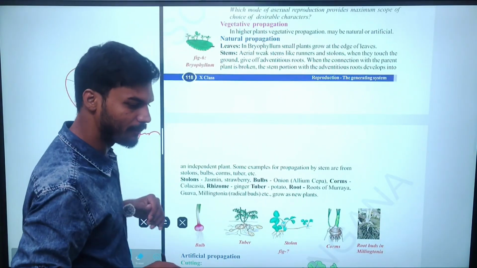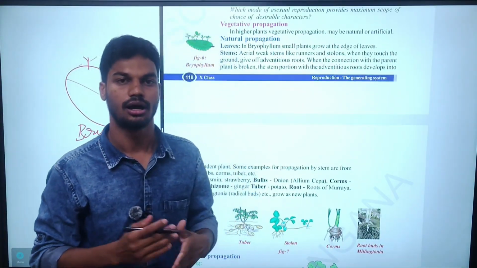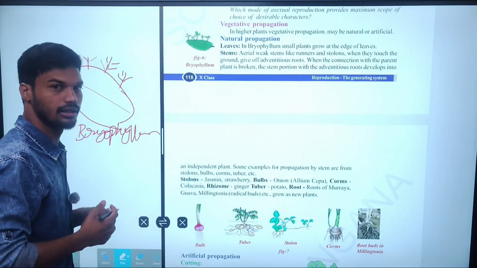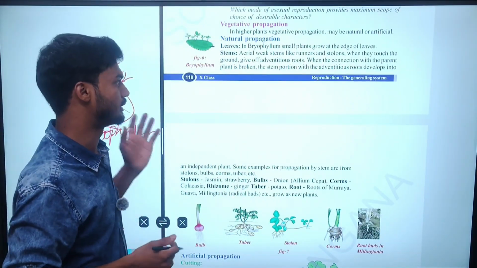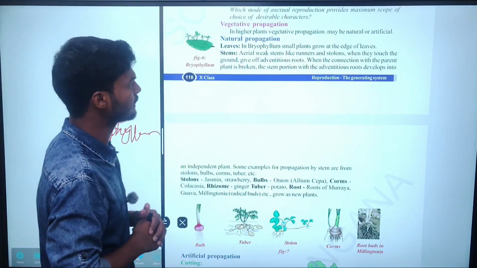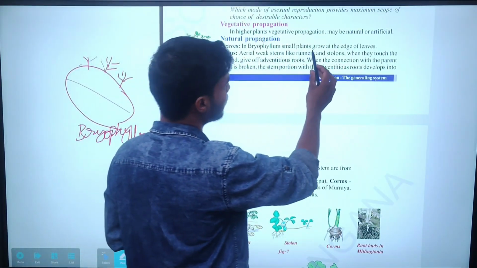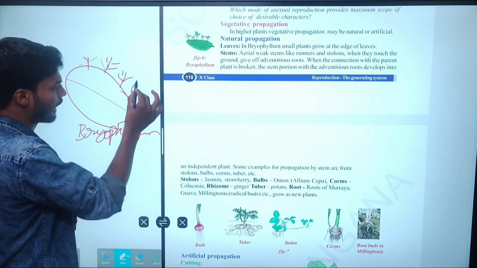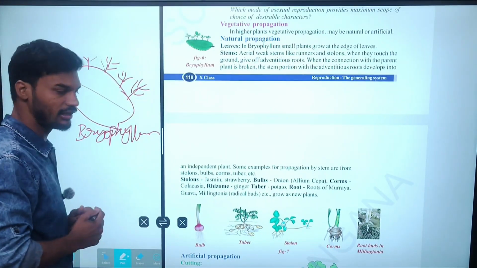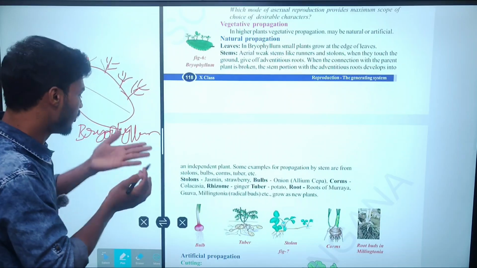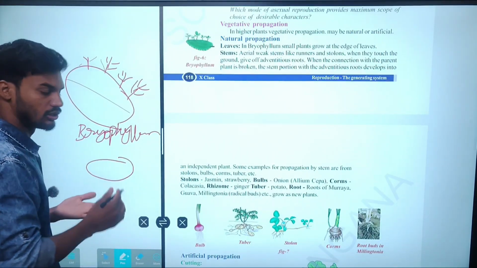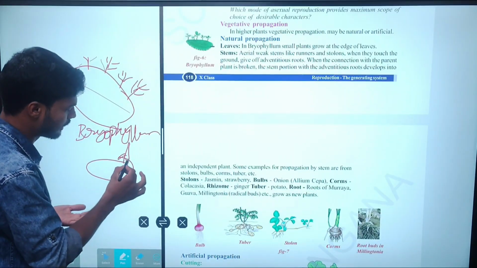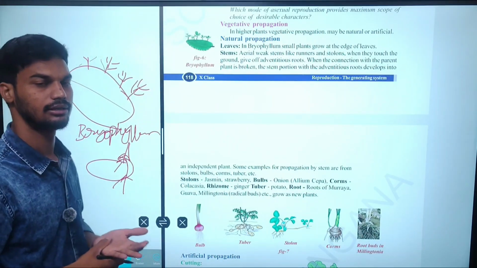These plants are mostly found in moist atmospheric conditions, in regions abundant in water. We can see these Bryophyllum plants. In Bryophyllum, small plants can grow at the edge of the leaf. After shedding, that leaf will fall on the ground, right? With the help of the moist conditions, these small plants are able to grow as new plants.